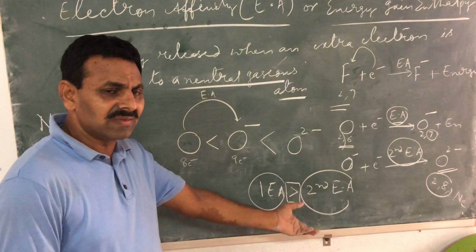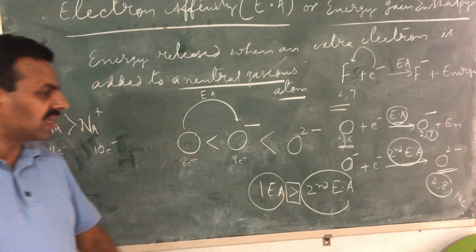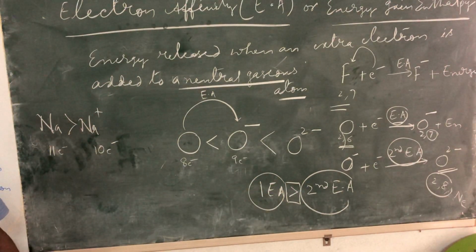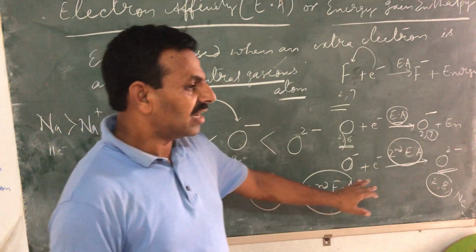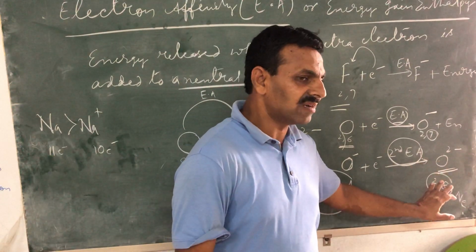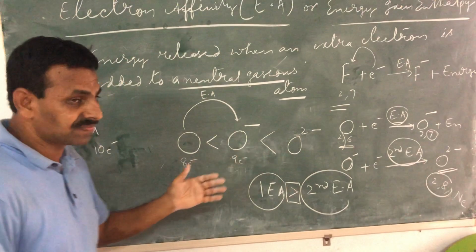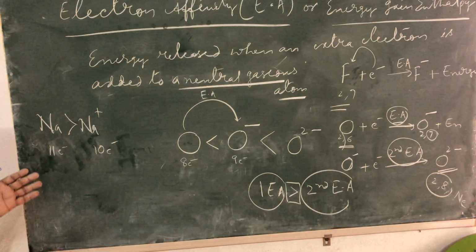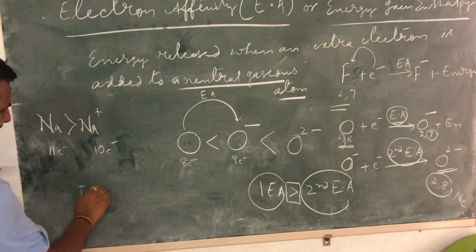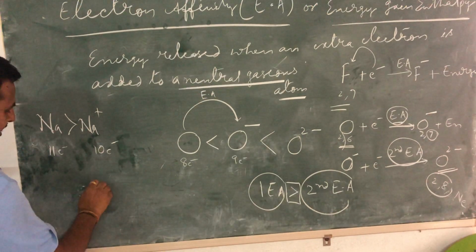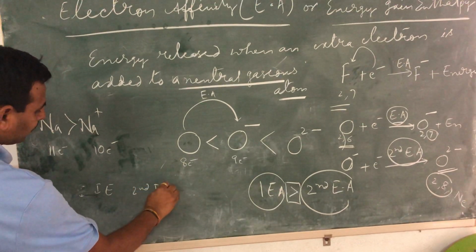So people say that practically energy is not released, but comparatively we can give this statement anyway. So first electron affinity is greater than second electron affinity, and second electron affinity will be greater than third electron affinity. Just like first ionization energy, you compared first ionization energy with second ionization energy.